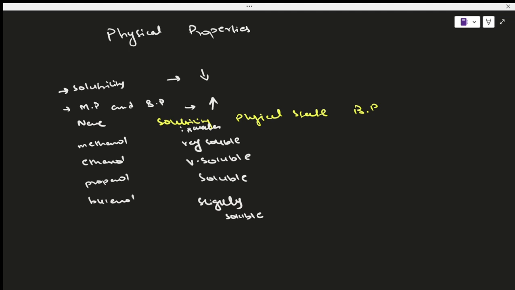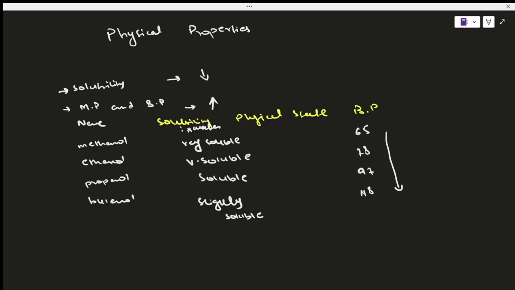And if I talk about the boiling point first, let's talk about the boiling point first. So methanol has a boiling point of 65 degrees. Ethanol has a boiling point of 78 degrees. Propanol has a boiling point of 97 degrees, and butanol has a boiling point of 118 degrees. See, the trend as we go down the series, the boiling point is increasing, and this goes the same for the melting point. I'm not writing the melting point temperatures because temperature is not something that you need to learn. The only thing that you need to learn about is the trend, and the trend is that as you go down the series, the melting point and the boiling point are going to increase.